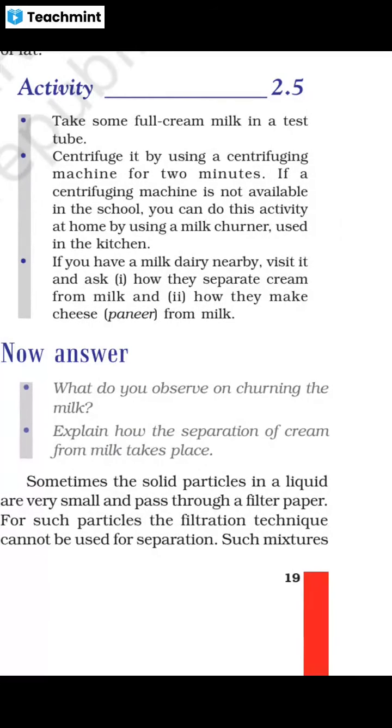If you have a milk dairy nearby, visit it and ask how they separate cream from milk. You will see a machine over there. That machine is called a centrifuging machine. Now we will not discuss how that machine works. We will discuss how the cream comes out from milk.